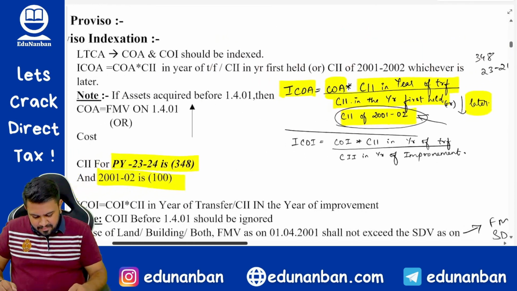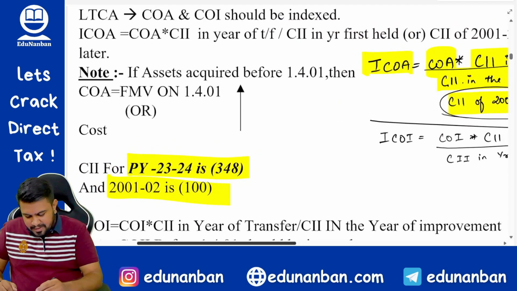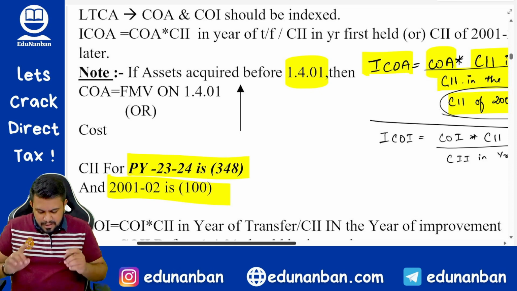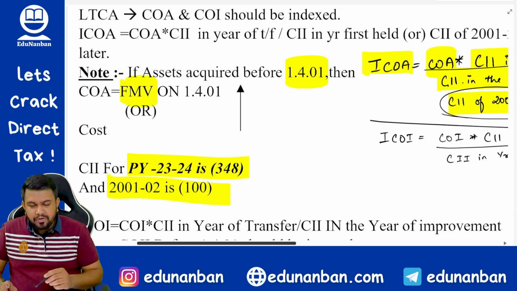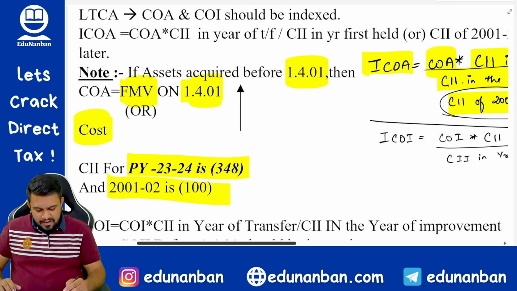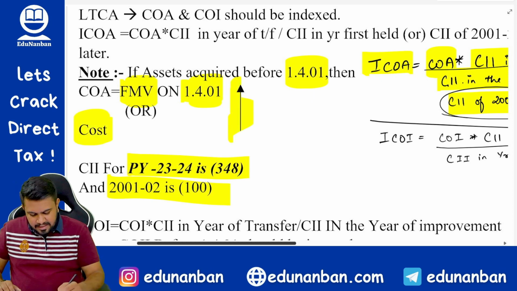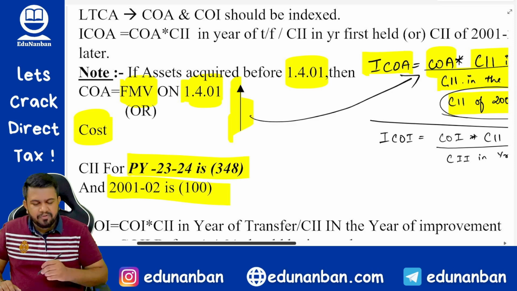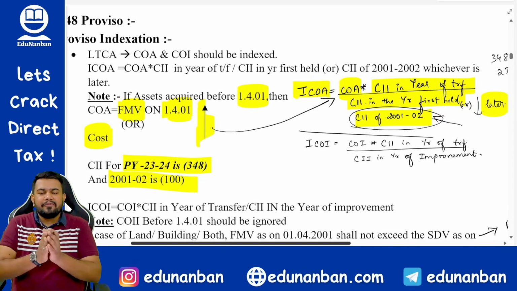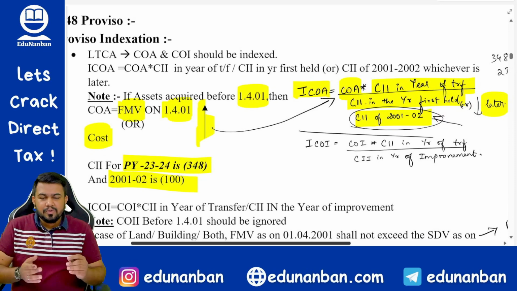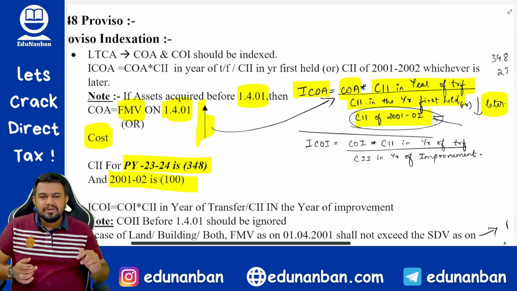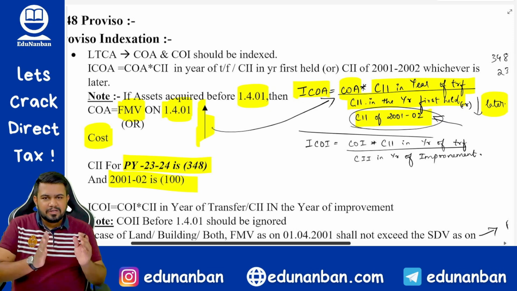What is the benefit? If the asset is purchased before 1/4/2001, then the assessee has the option to take fair market value as on 1/4/2001 or actual cost of acquisition, whichever is higher, as the cost of acquisition in this formula. So if the asset is purchased before 1/4/2001, then take the fair market value as on 1/4/2001 or actual cost, whichever is higher, and that will become the cost of acquisition.